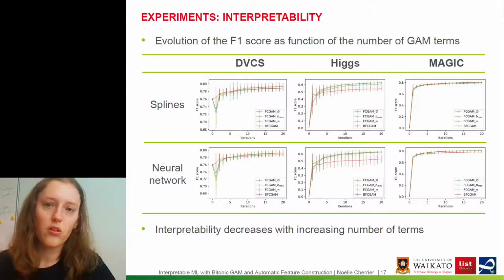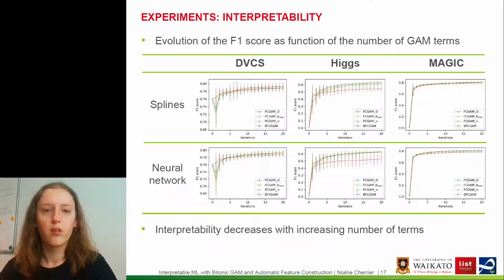So I will discuss finally a bit about interpretability. First, a slide displaying the evolution of the F1 score as a function of the number of GAM terms, which is also the number of iterations in the gradient boosting to train the GAM. And this slide is just to discuss the relationship between interpretability and the size of the model. Of course, interpretability decreases with an increasing number of terms, so it's a trade-off to make between the number of terms and the required level of interpretability.